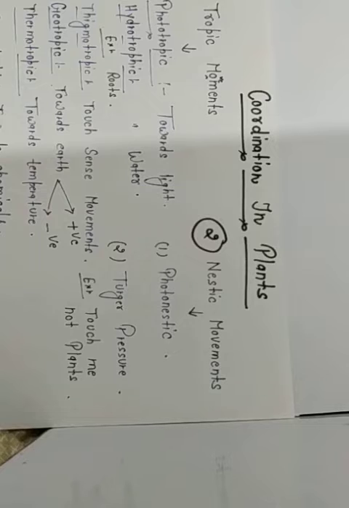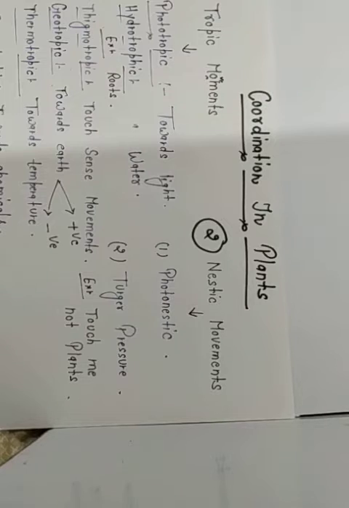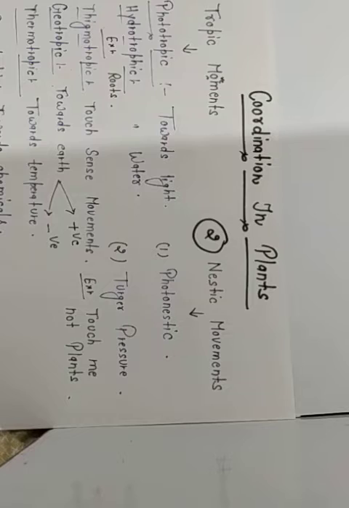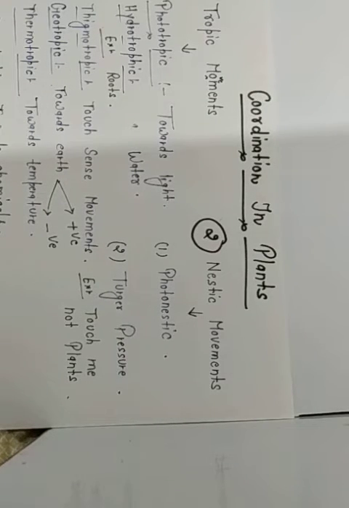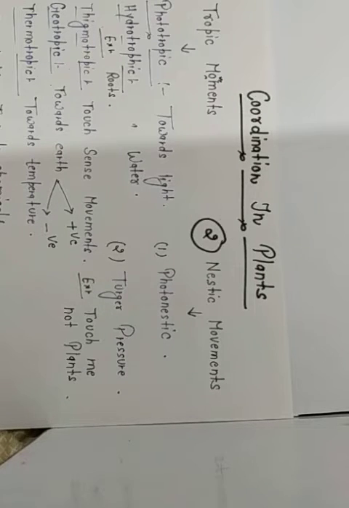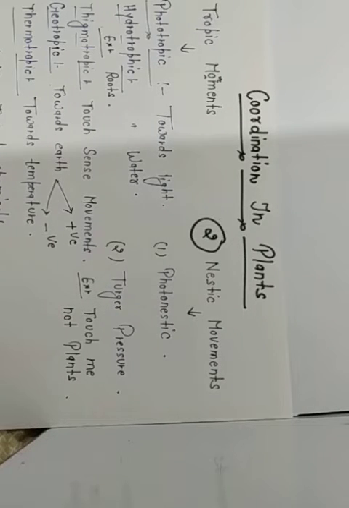Yes, plants show coordination with temperature, with water, with heat, with air, means completely, as I told you about the theory of response and stimulus. So we can say plants can easily coordinate with nature and with the various stimuli present in the environment, such as temperature, water, heat, air, etc.